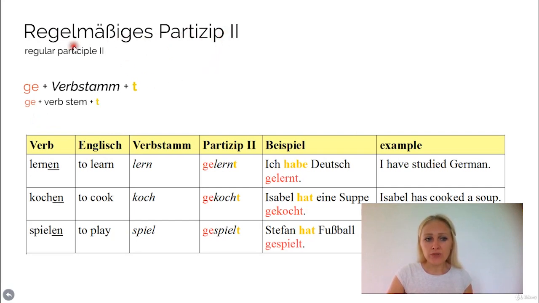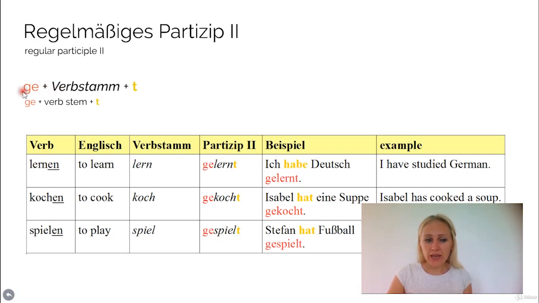So what do you need for that? First, you need the verb stem, or the Verbstamm in German. This is the first thing that you need. I hope you remember when we learned at the beginning how to conjugate regular verbs, or verbs in general. There it's the same case. You also need the stem of the verb before you start conjugating. Here it's exactly the same. So if you take, for example, lernen, here the verb stem is lern, right?